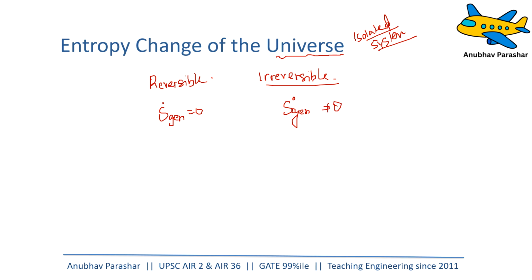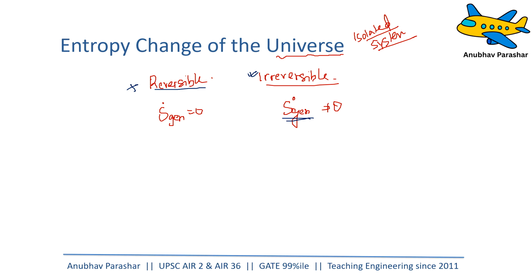Right? So in the universe, you will not find many reversible processes. Why? Because reversible processes are ideal processes which are not basically achieved. And even if you get one, most of the processes will be irreversible in nature, meaning entropy will be generated.